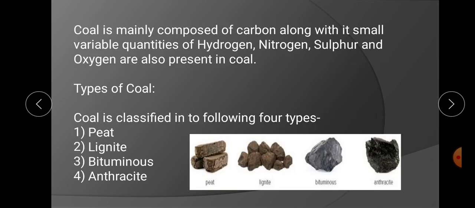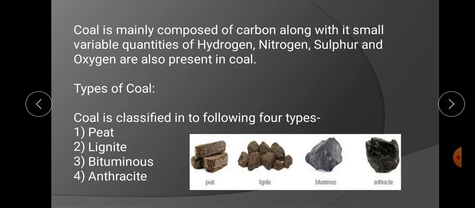Coal is mainly composed of carbon element. Along with carbon, some other elements are also there, but their amount is very small. Other elements like hydrogen, nitrogen, sulfur and oxygen are present in coal. So basically coal is made up of 5 elements, out of which carbon is the key component, the main component of the coal. Along with the carbon, small variable quantities of hydrogen, nitrogen, sulfur and oxygen are also present in coal.